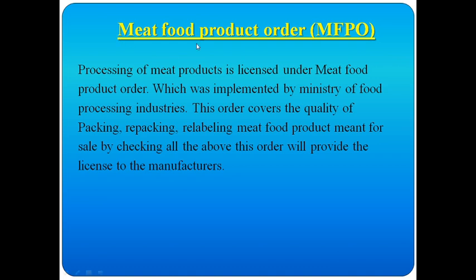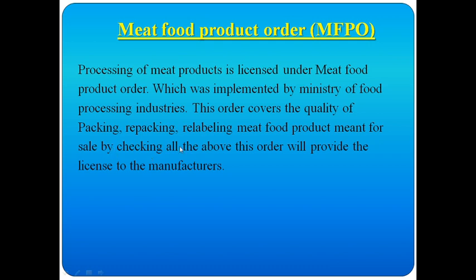Next, the Meat Food Products Order. Processing of meat products is licensed under the Meat Food Products Order, which was implemented by the Ministry of Food Processing Industries. This order covers the quality, packing, repacking and labeling of meat food products meant for sale.